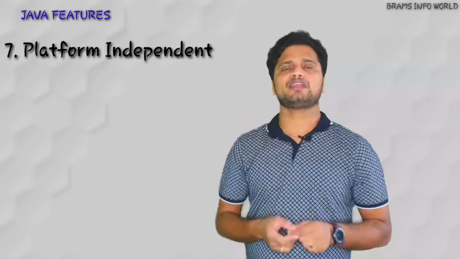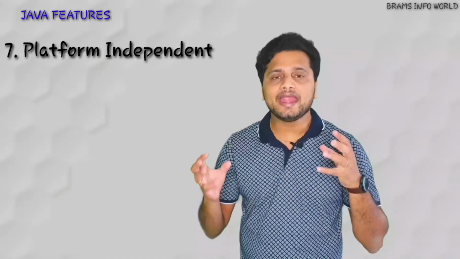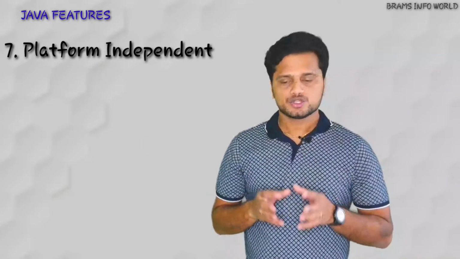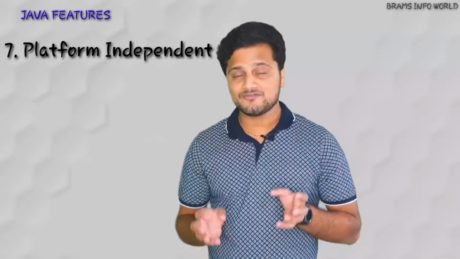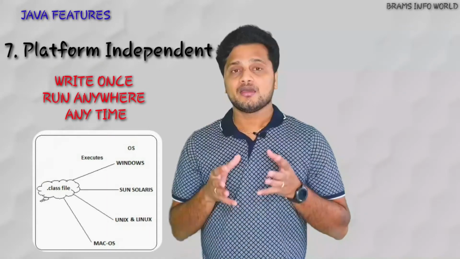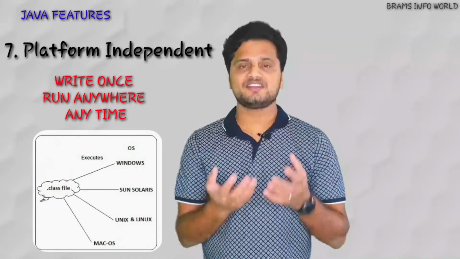Next feature comes under platform independent programming language, or system independent language. We can also call it architecture neutral. Java is a very useful programming language because of this feature.